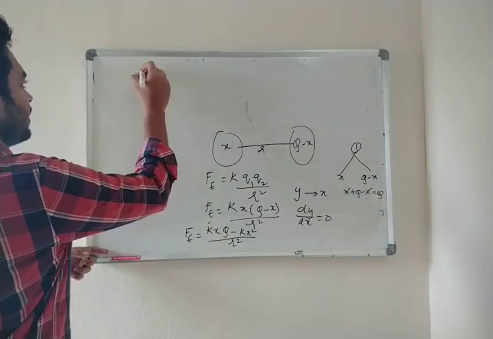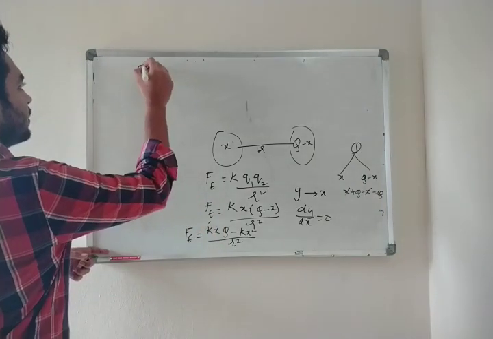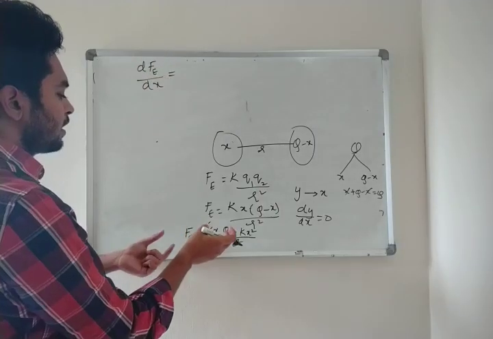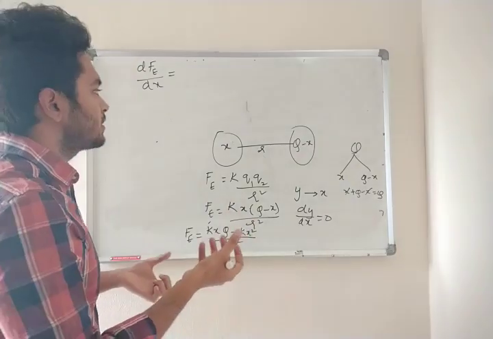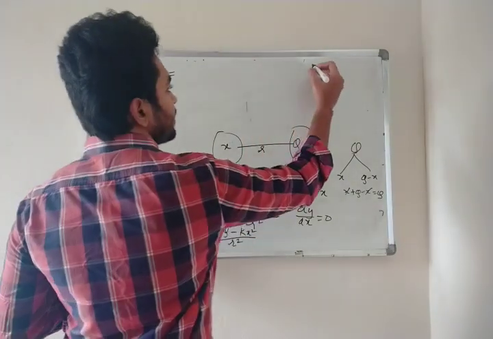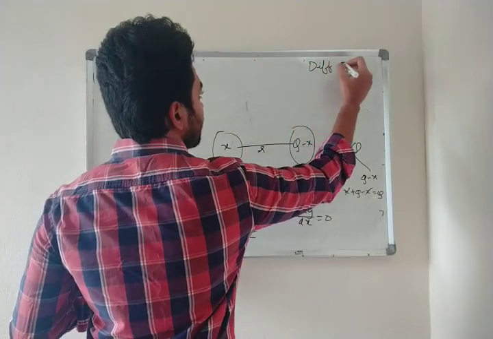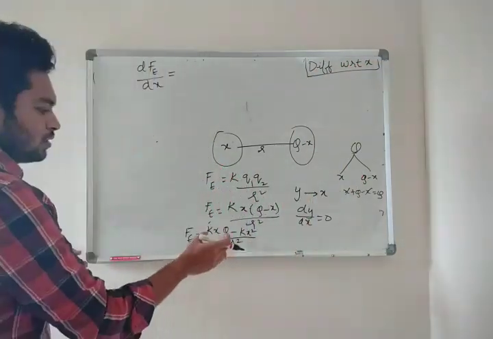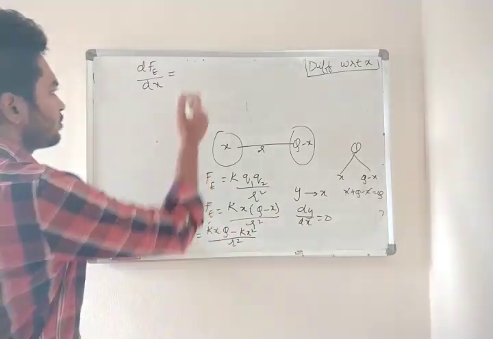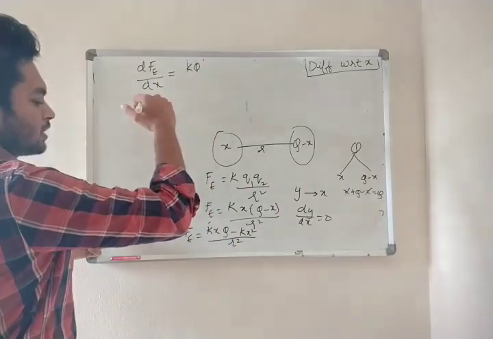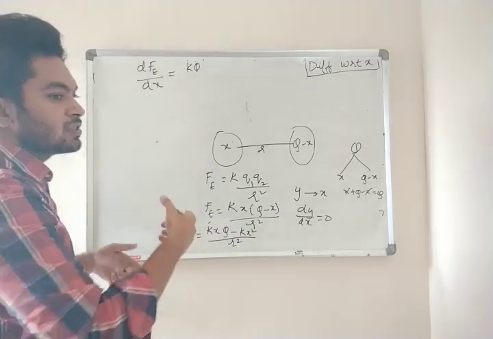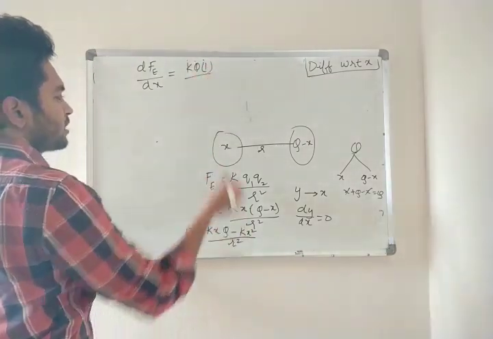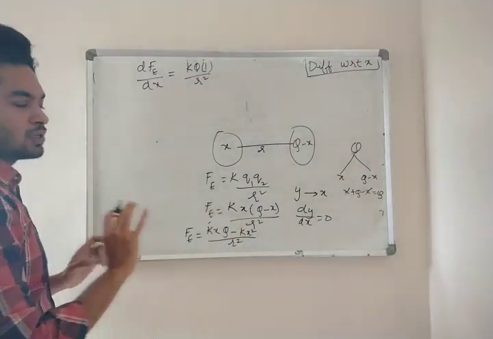If I write dFe by dx, what do we get? We are differentiating with respect to x. This you should keep in mind. kq is constant, I already told you, so kq will come outside. With respect to x, the differentiation of x is 1, by r square.